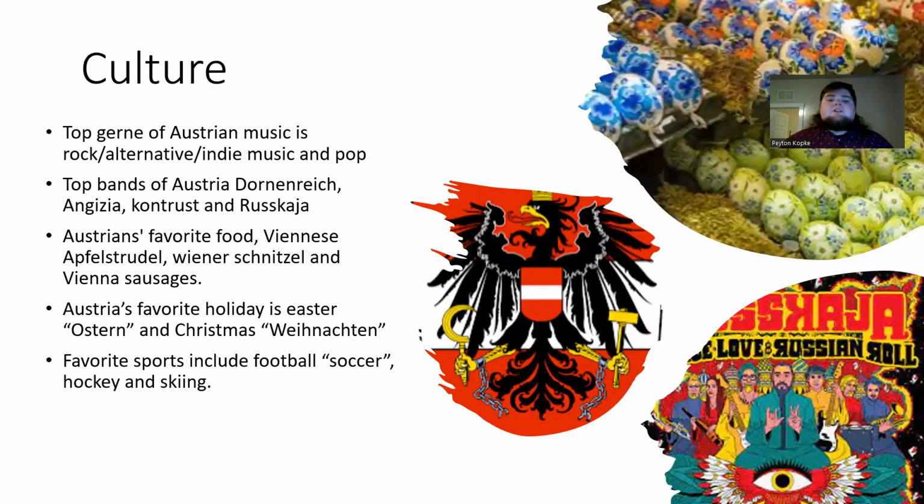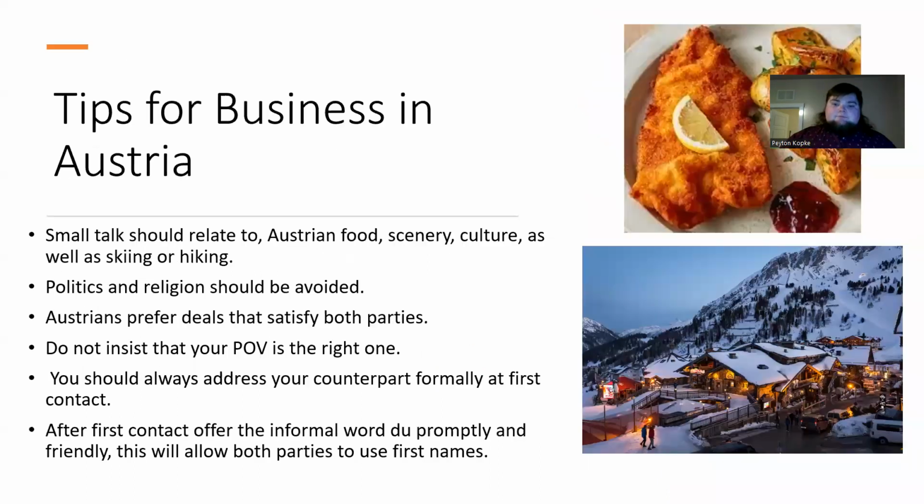Their culture. Top genres of Austrian music are rock, alternative, indie music, and pop. Top bands of Austria are Donricht, Angizia, Kontrost, and Raschkaja. Austrians' favorite food is Viennese Apfelstrudel, Wiener Schnitzel, and Vienna sausages. Austria's favorite holidays are Easter or Ostern and Christmas, also known as Weihnachten. Their favorite sports include football or soccer, hockey, and skiing.